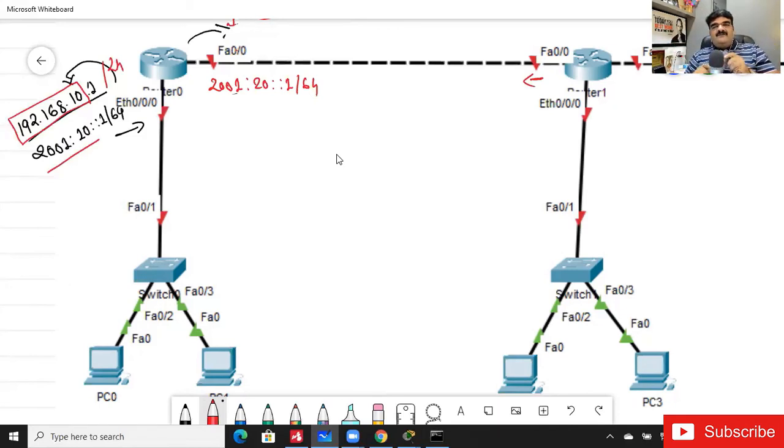Khalid, I'm talking about fast Ethernet 0/0. Yes, Brijesh bhai, it will be like 20::2. It is same like IP version 4. There is no big difference. Okay, so it will be like same.